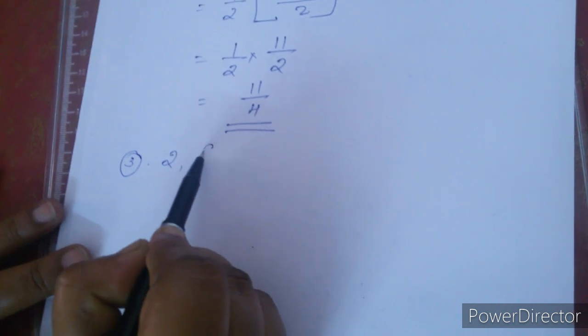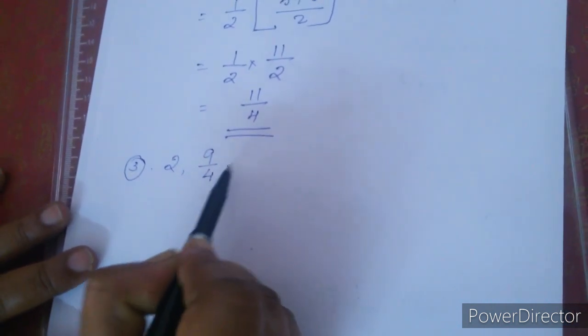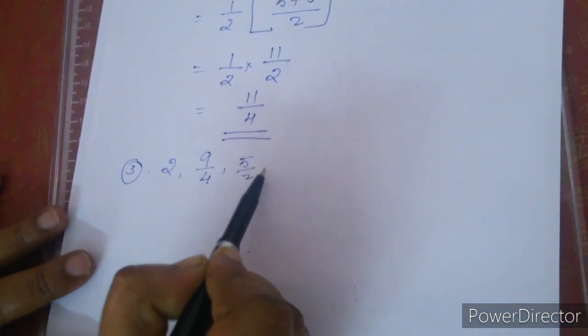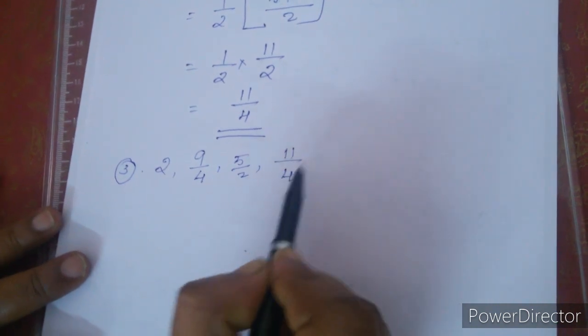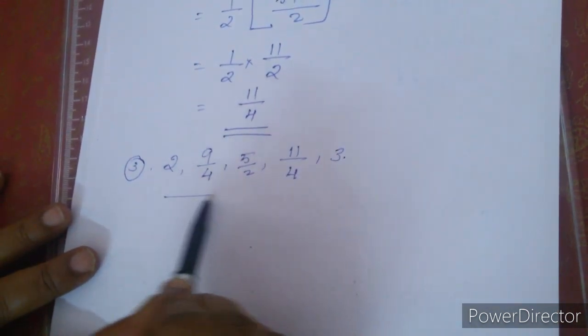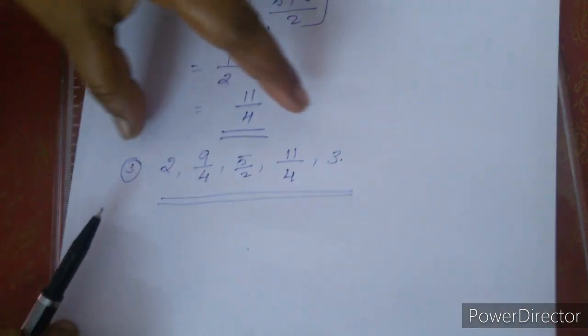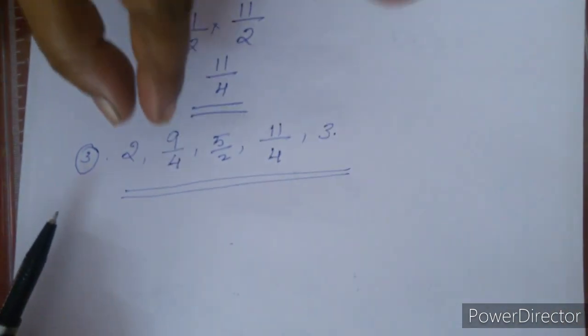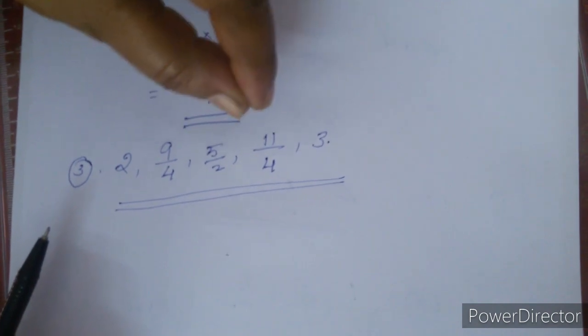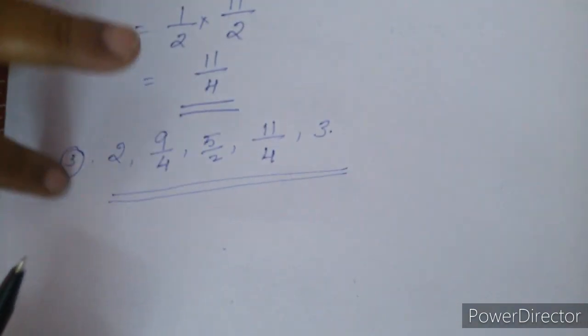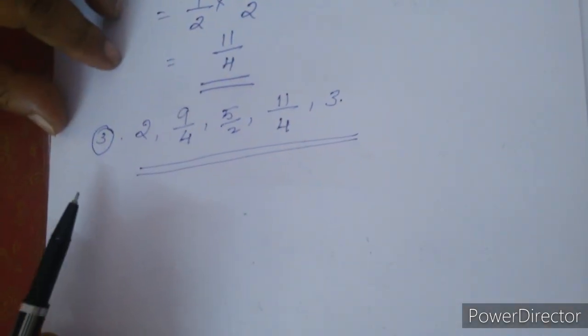For the third set, the first one is 2, next one 9/4, next one 5/2, next one 11/4, and the last number is 3. Now we have found three rational numbers between 2 and 3: 9/4, 5/2, 11/4. Similarly, we can find any numbers between the given rational numbers.